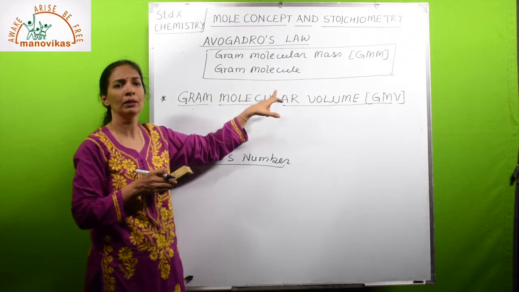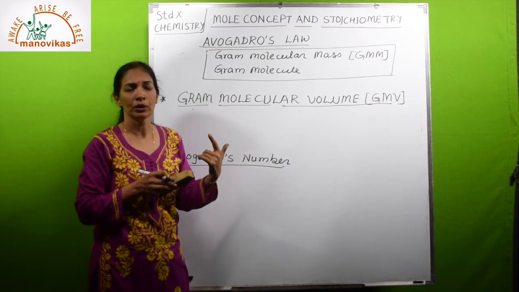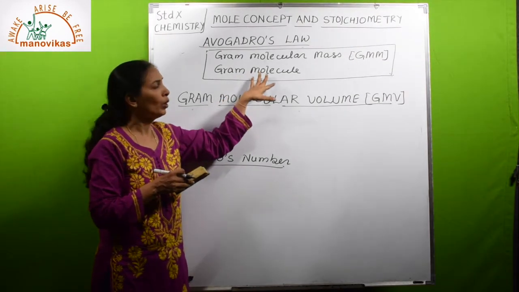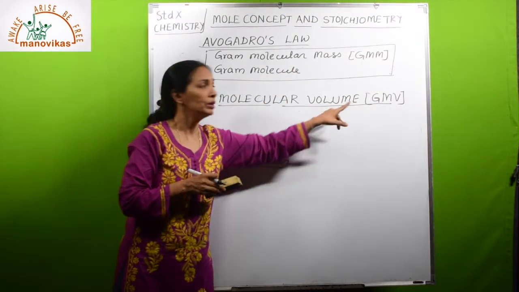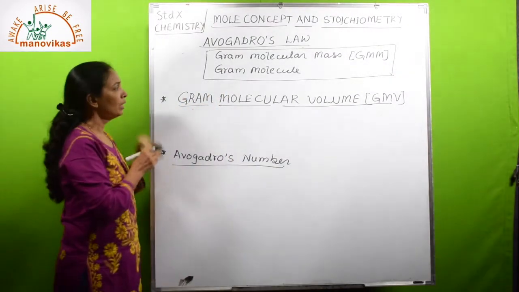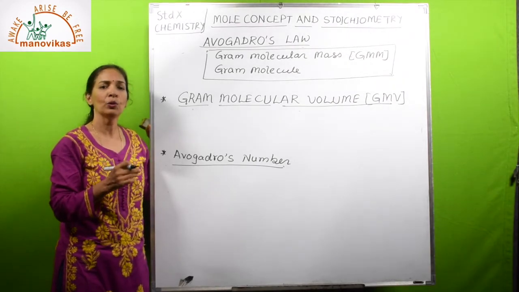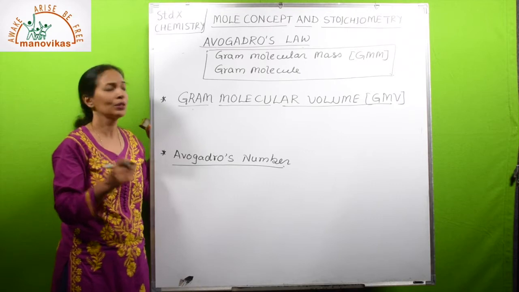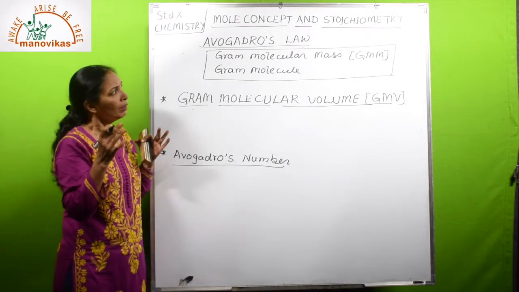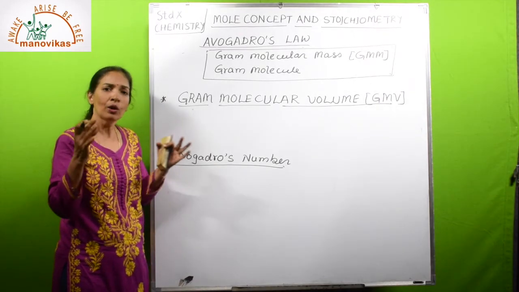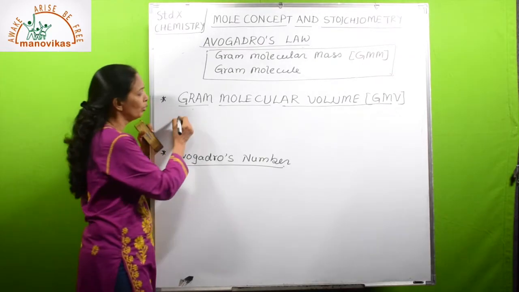Sometimes in numericals or multiple choice you get a question like the mass of 1 gram molecule of oxygen. This is nothing but gram molecular mass. Now we will see gram molecular volume, GMV. What is gram molecular volume? The volume occupied by 1 gram molecule of a dry gas at STP is called gram molecular volume. So 1 gram molecule, that means its molecular mass, of a dry gas, whatever volume it occupies at STP. You know what is STP? Standard temperature and pressure.